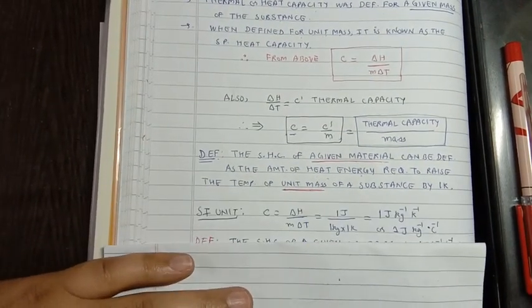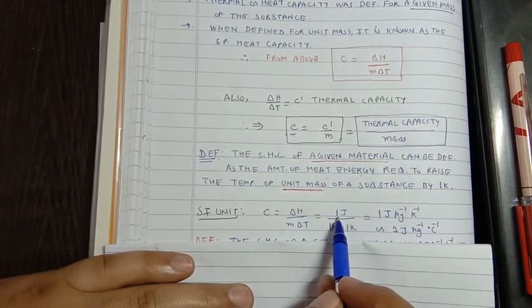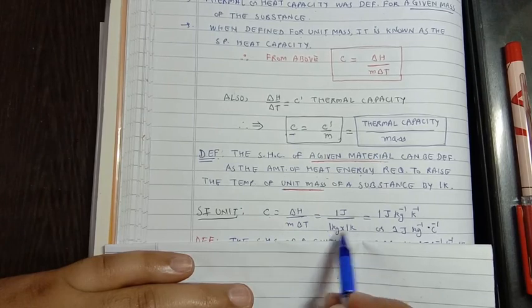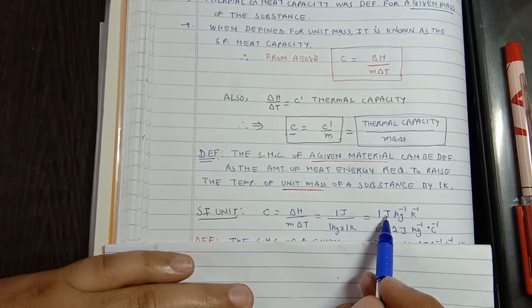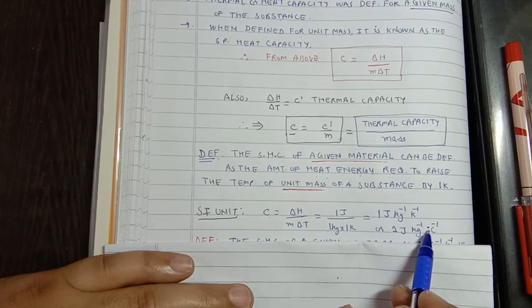So if we obtain the unit, C is equal to delta H over m delta T, substituting the SI units of the three quantities, the SI unit comes out to be 1 joule per kg per Kelvin, or we can write 1 joule per kg per degree Celsius also.